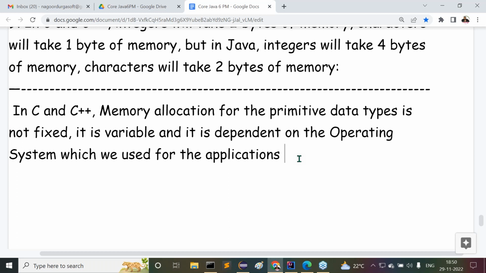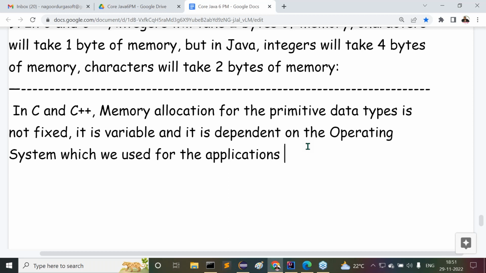Depending on the operating system only, memory allocation will be provided for the primitive data types in C and C++. So this is exactly why they are platform dependent.